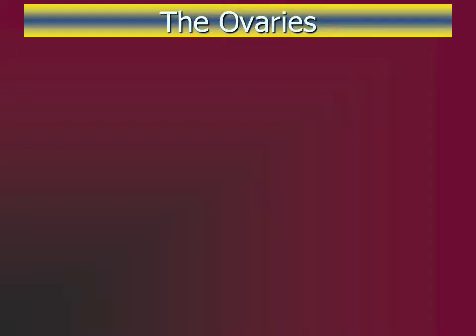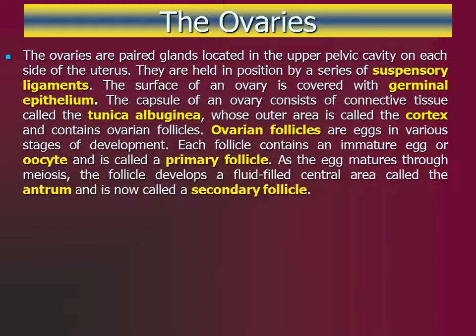The ovaries. The ovaries, or female gonads, are paired glands about the size of unshelled almonds. They are found in the upper pelvic cavity, one on each side of the uterus. They are held in position by a series of ligaments. Suspensory ligaments secure the ovaries to the lateral walls of the pelvis. Ovarian ligaments anchor the ovaries medially. In between, they are held in place and enclosed by the broad ligament, which is a fold of peritoneum.